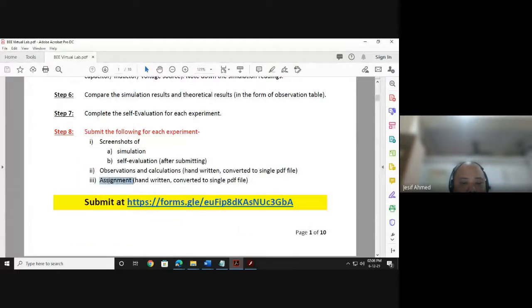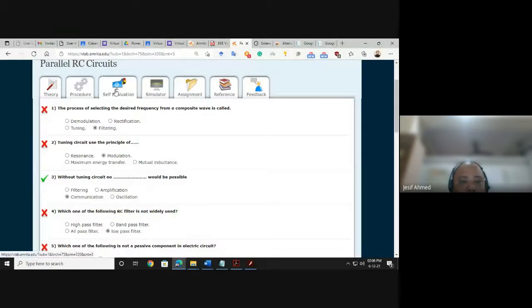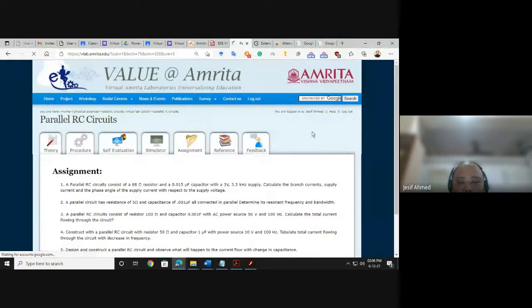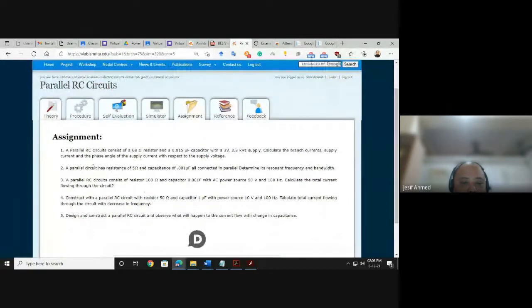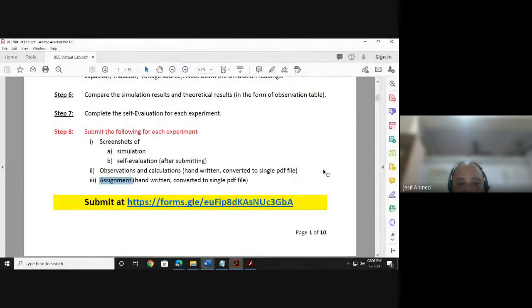Assignment. Where is the assignment? Here also, after self-evaluation, here is the assignment. So these are the assignments. For each experiment, there are different assignments you need to write in your copy.